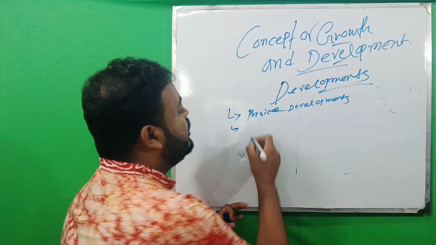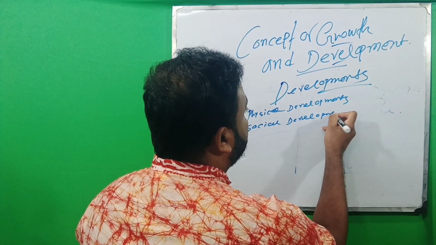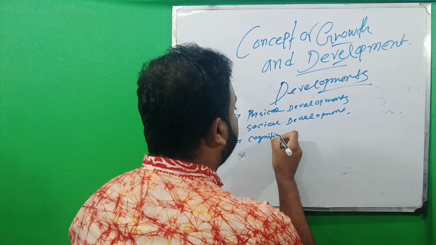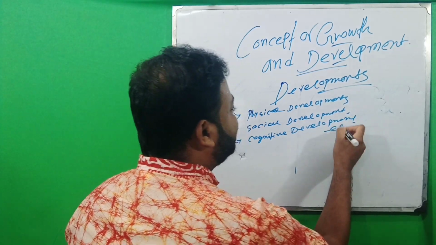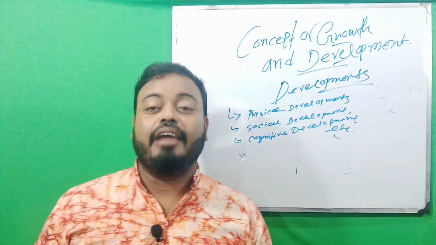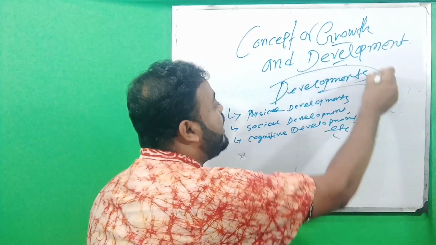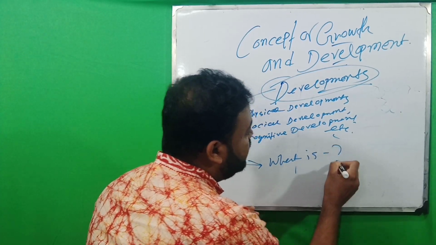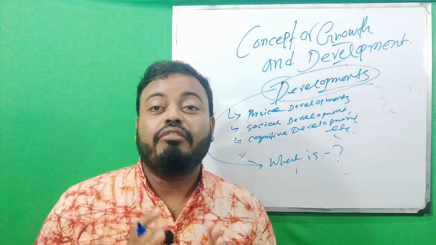Next we know social development, cognitive development, etc. There are more kinds of development. This occurs when a child is growing in the family or the society. We clarify what development is at first. What is development? Development is a kind of order.